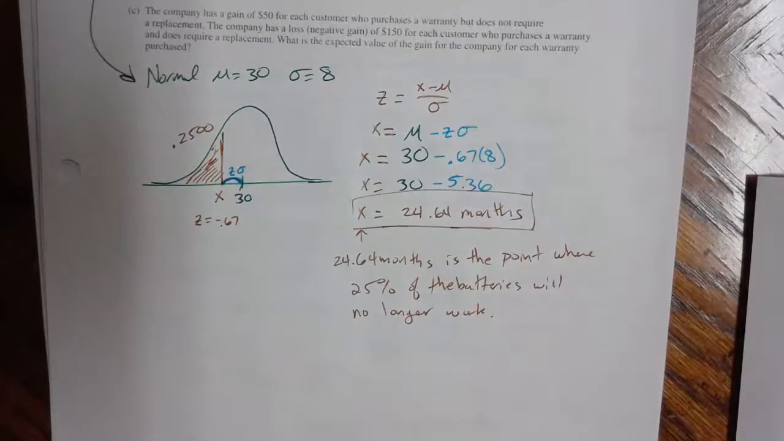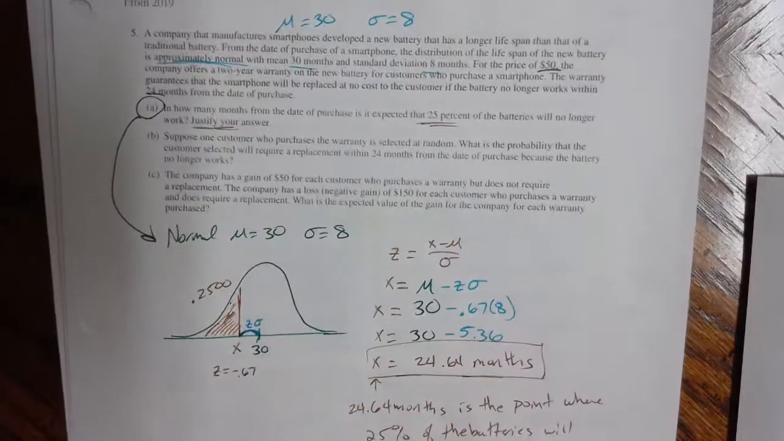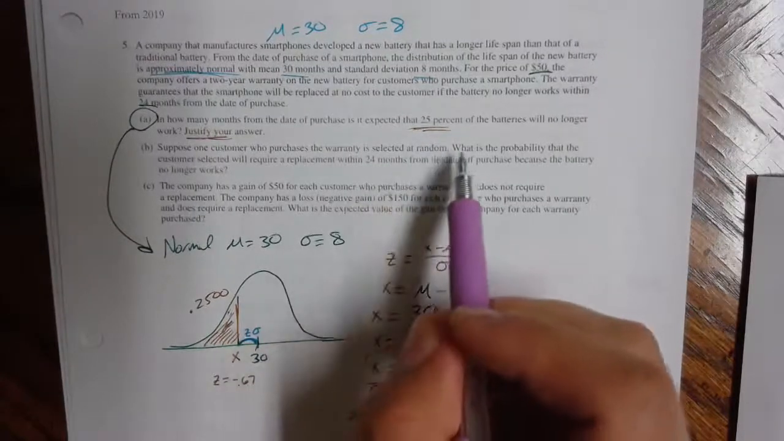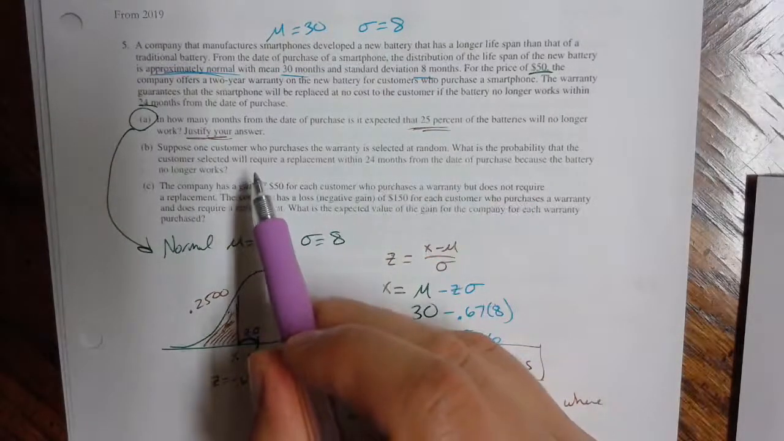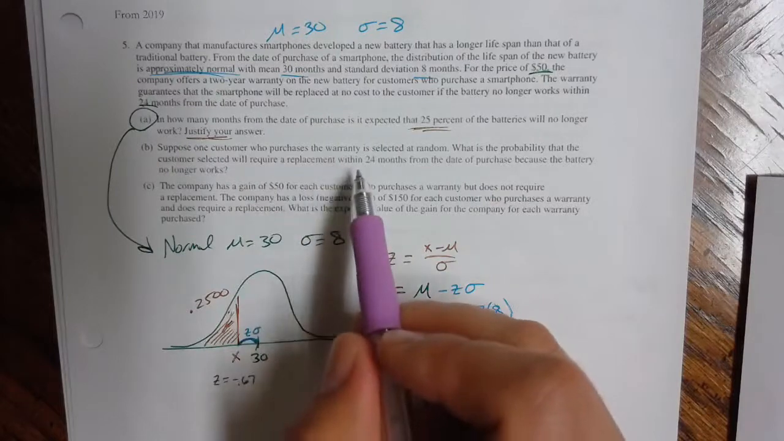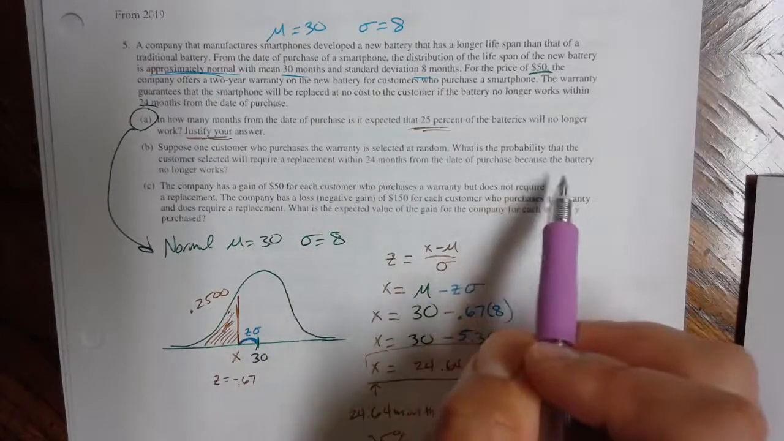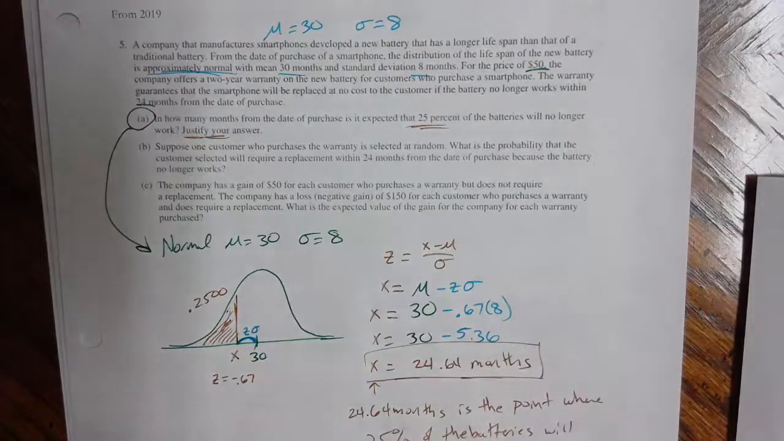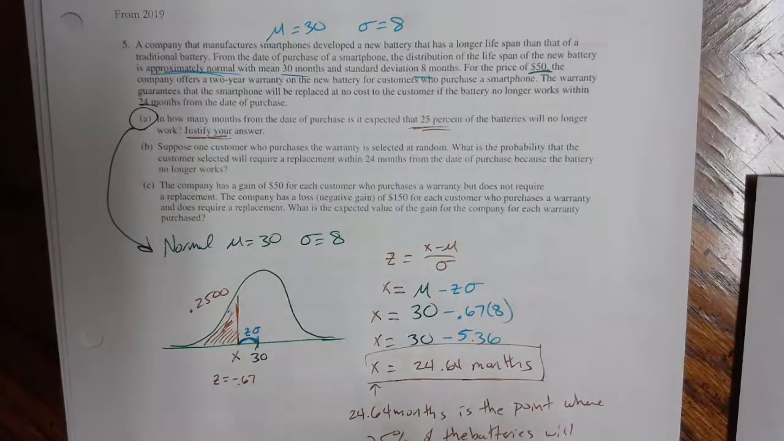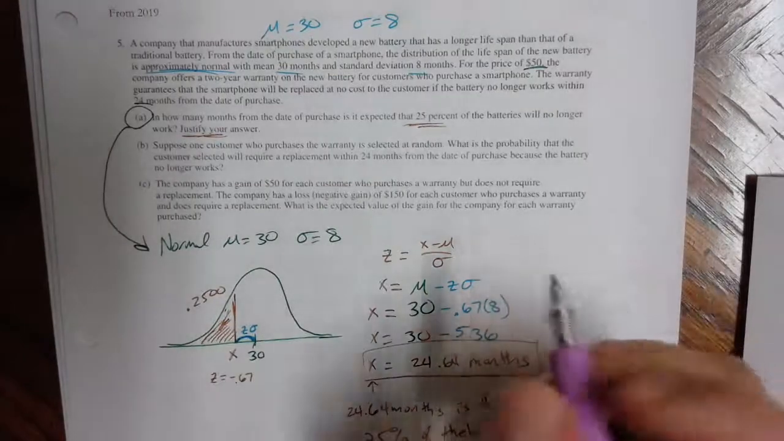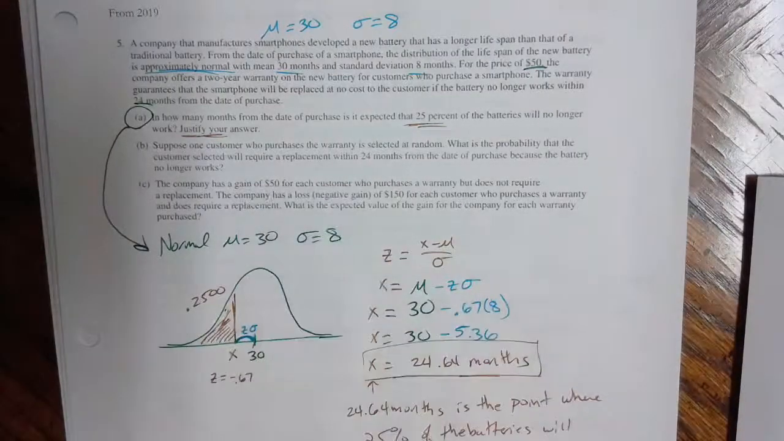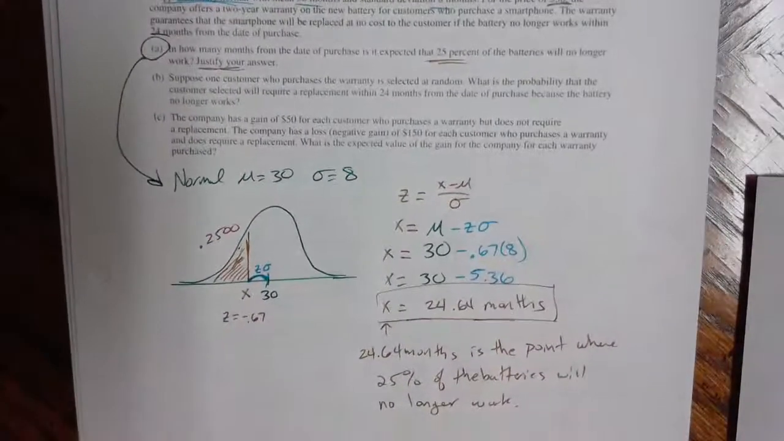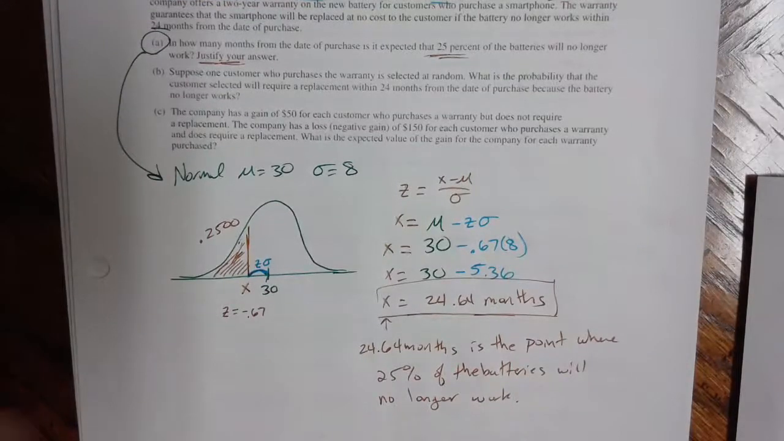And then in the second part of this task, it says suppose one customer who purchases the warranty is selected at random. What's the probability that the customer selected will require a replacement within 24 months from the date of purchase because the battery no longer works? So this is kind of flipping it around a little bit. It's not asking you to find a month. It's actually giving you the 24 months as a data point, and then it's asking you to find that probability.